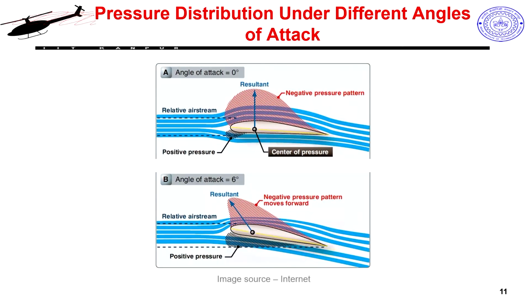So, we will be able to visualize that further by looking at some of these diagrams, where you can see how my increase in angle of attack creates a pressure gradient, which eventually causes the flow to separate. Okay. So, this is again taken from internet. So, here we see I have an airfoil and look at the relative airstream. So, this is actually a cambered airfoil.